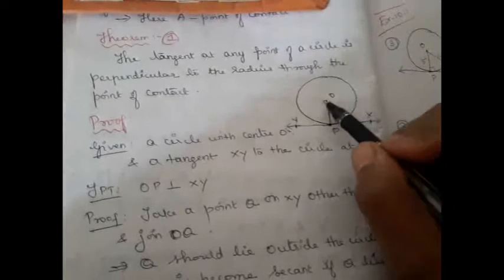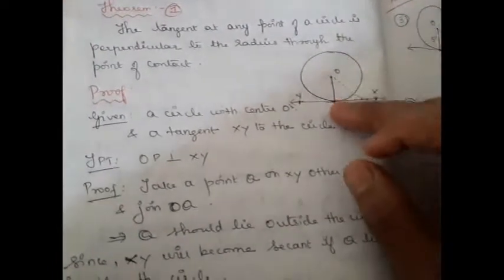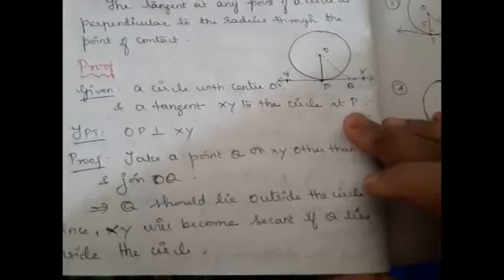See, the tangent is being drawn at any point of a circle. At any point of the circle, we have taken it as P, and the radius is OP, through the point of contact. So the tangent is perpendicular. Now we need to prove OP is perpendicular to XY. What is given? A circle with center O, and XY is the tangent to the circle at P. We need to prove OP is perpendicular to XY.